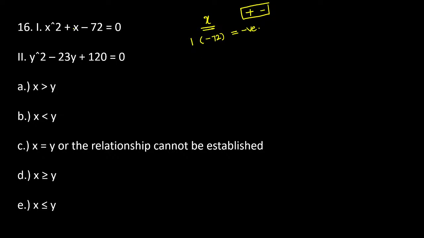Now we want the x resultant; here the b value we require is 1. Definitely we have only one chance: you should multiply 9 into 8. Now here we have a positive value. If you have a positive value, definitely take the higher number as positive and the lower number as negative.